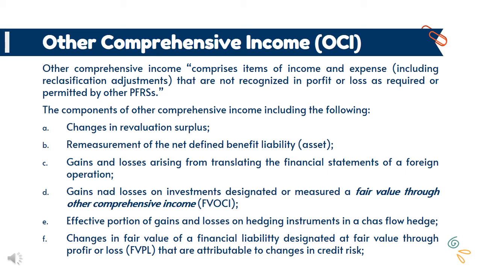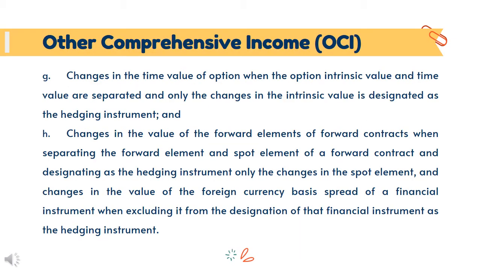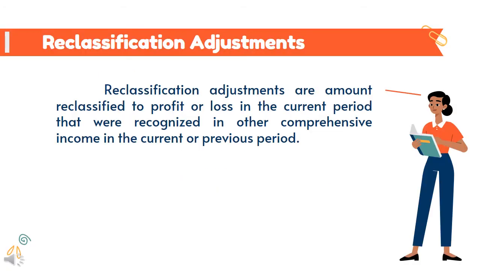The components of other comprehensive income include the following: changes in revaluation surplus, remeasurement of the net defined benefit liability, and so on. Here, you can see that the amounts recognized in OCI are usually accumulated as separate components of equity. For example, cumulative changes in revaluation surplus are accumulated in the revaluation surplus account, which is presented as a separate component of equity, while cumulative gains and losses from the investment in FVOCI and from translation of foreign operations are also accumulated in a separate equity account.